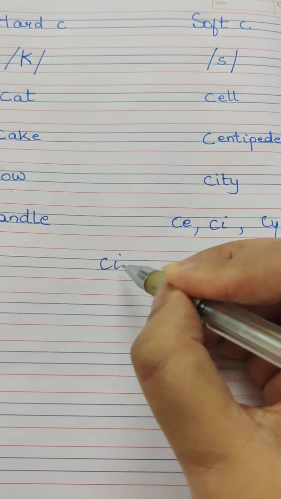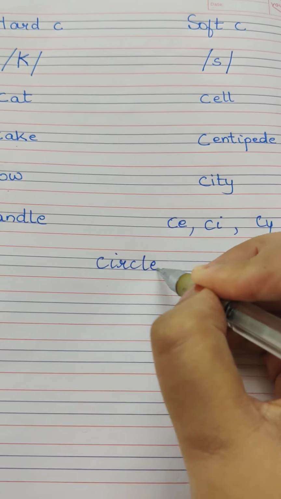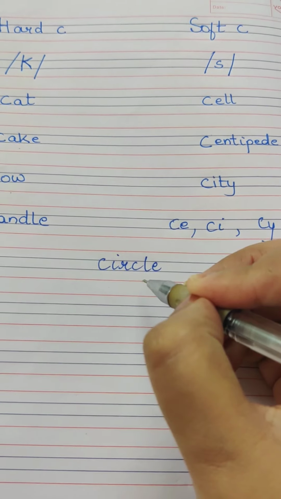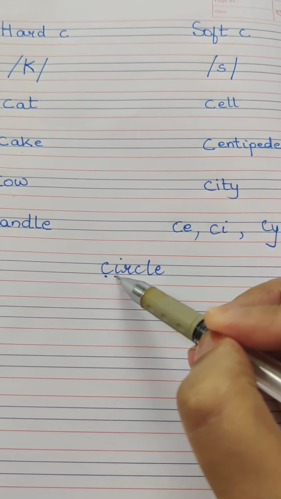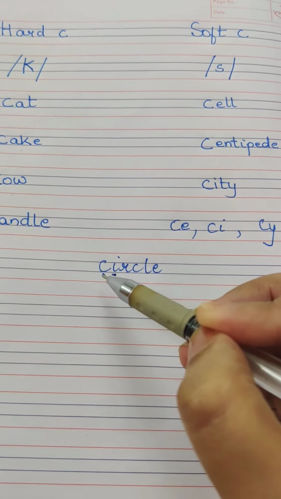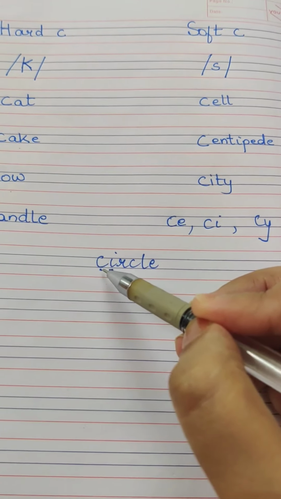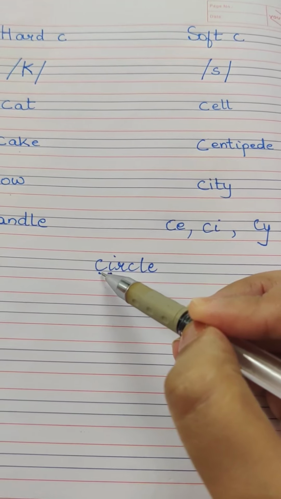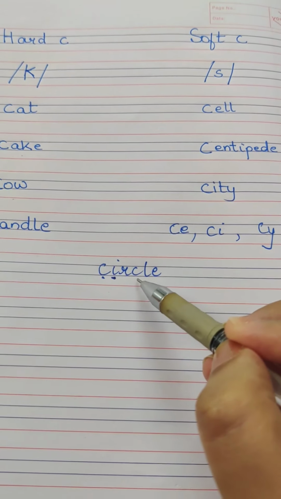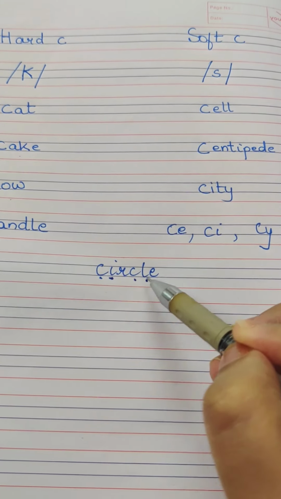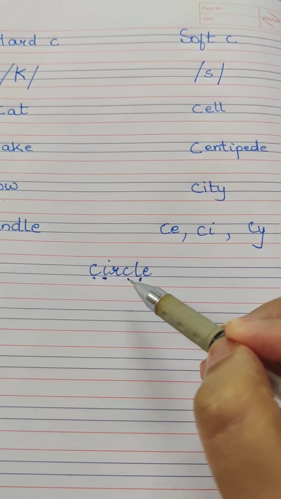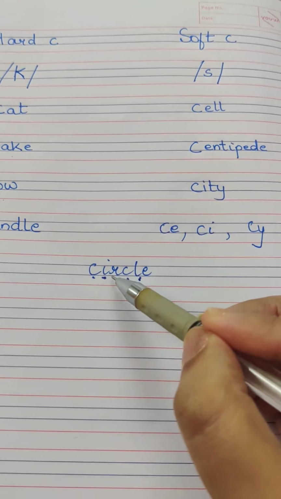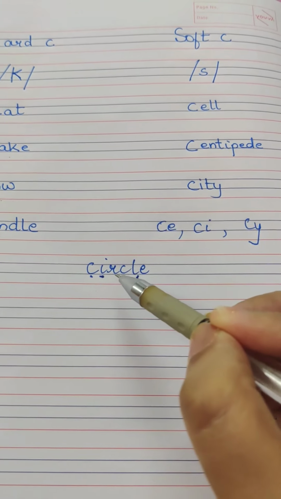In this word, circle, the C is repeated twice. Here the first C is followed by I, so the sound it makes is the S sound: circle. And here the C is followed by L, so the sound made is the K sound: circle.